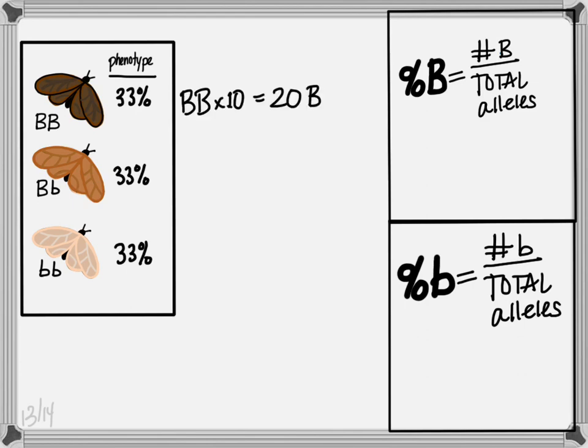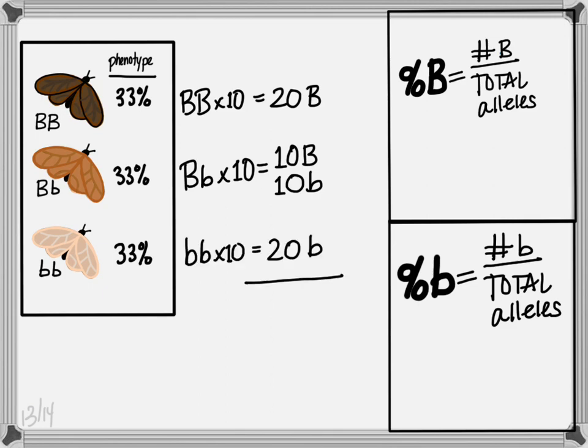We're going to start off by assuming that we've got a nice, easy to work with number like 10 of each of these phenotypes. So if we have 10 dark brown moths, phenotype big B, big B, and we take our big B and multiply by 10, that means we have 20 individual big B alleles. Okay? Well, if we have 10 of the medium brown moths, 10 big B, little b individuals gives us 10 copies of big B and 10 copies of little b.